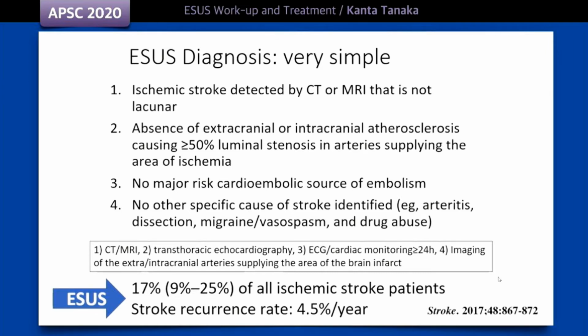Accordingly, required clinical examinations are also very simple: brain imaging, transthoracic echocardiography, 24 hours or more of ECG monitoring, and arterial imaging. Based on these simple criteria, approximately 17% of ischemic stroke patients are possibly classified as ESUS. The stroke recurrence rate of these ESUS patients is 4.5% annually, suggesting the importance of establishing a secondary treatment strategy for ESUS.